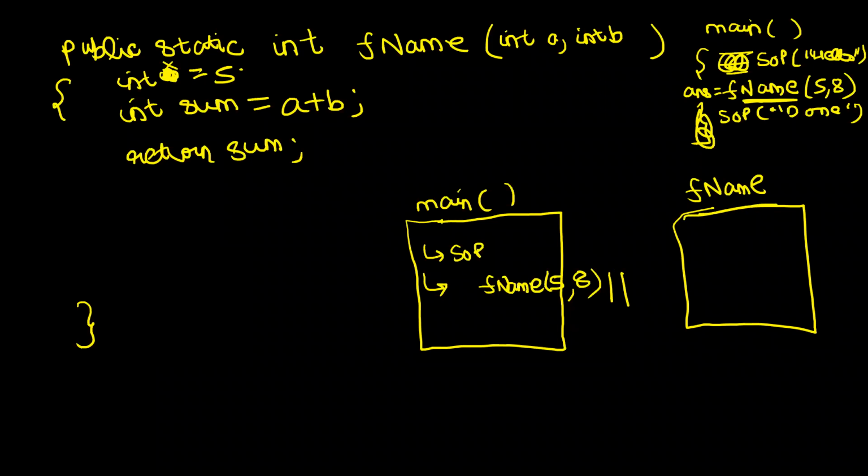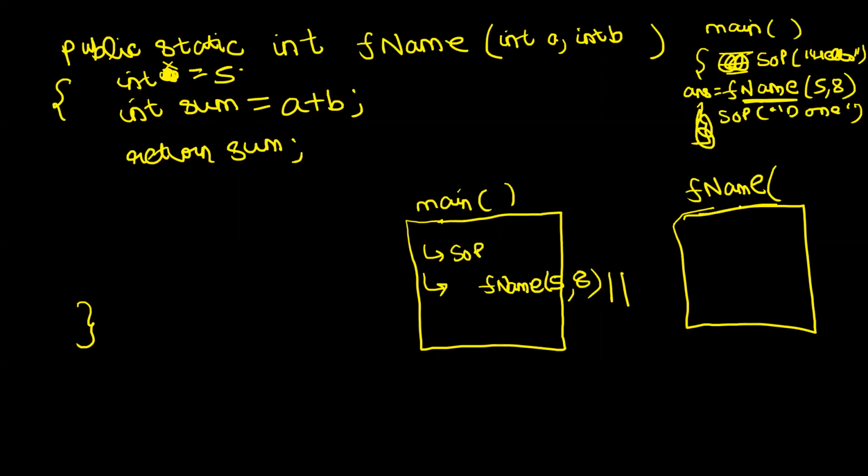Because dekho na, the moment you call fname, this main method will pause itself. Ye pause ho jayega. And this function will start running. So a new context of fname is created. And what is the value of a and b that it has got? Can anybody tell me?